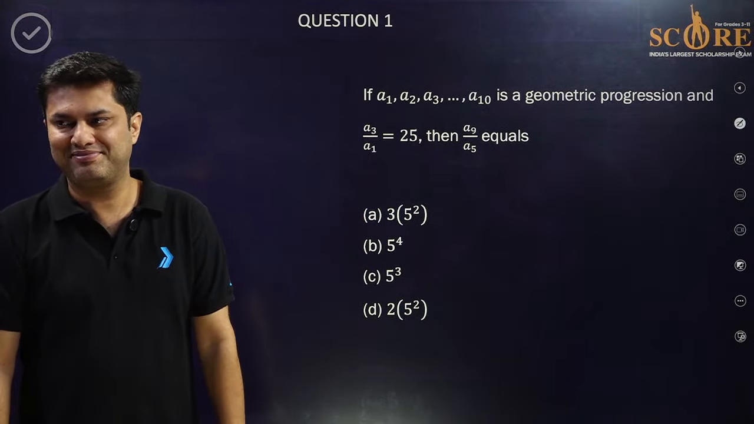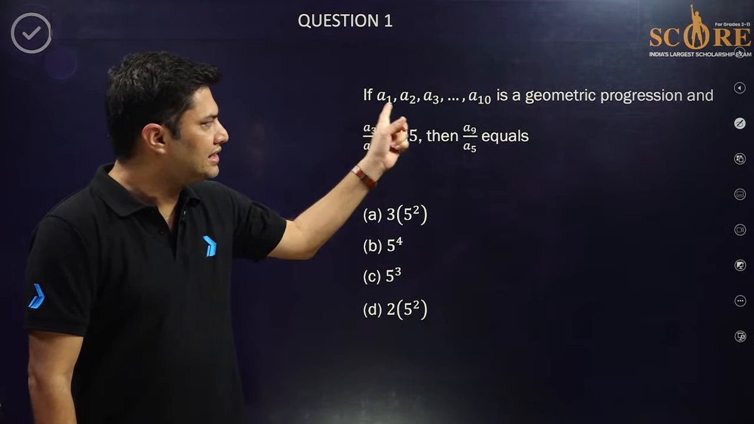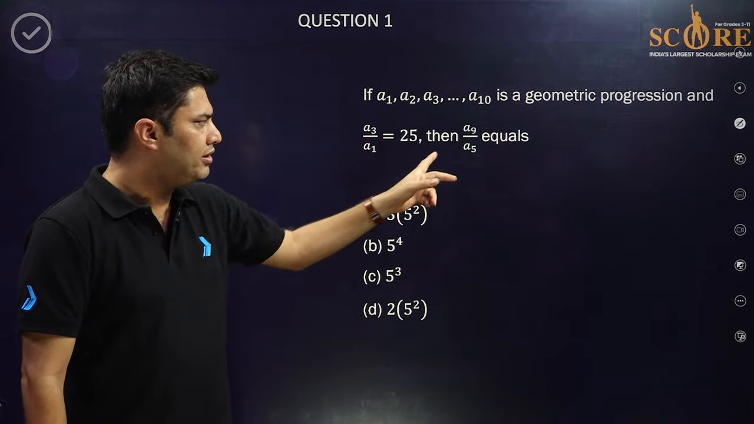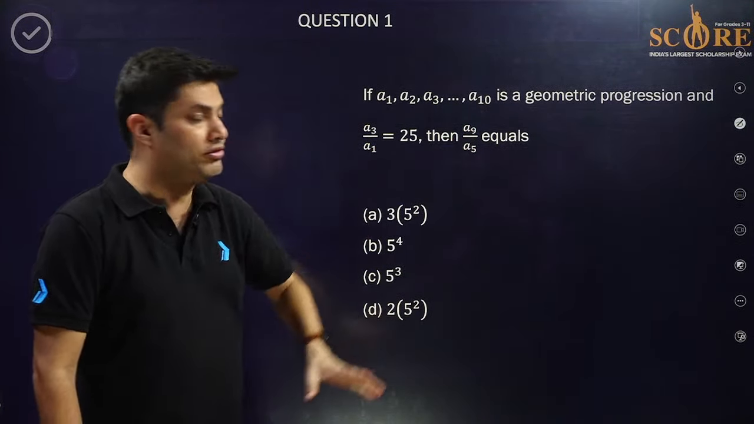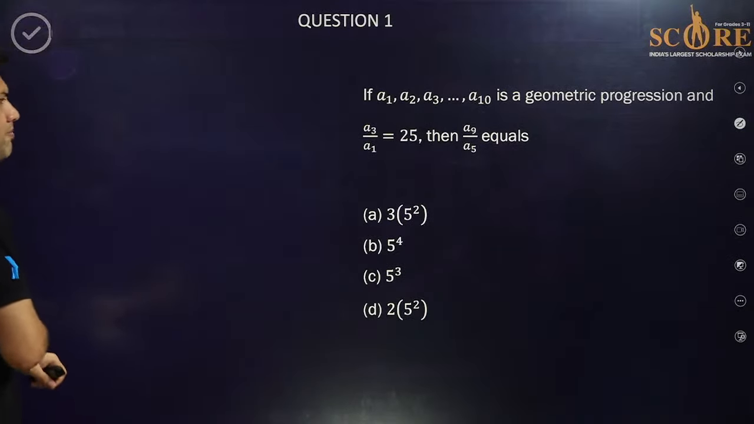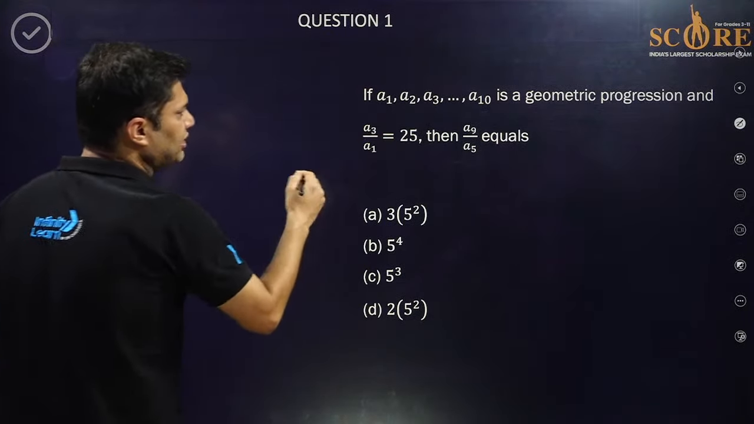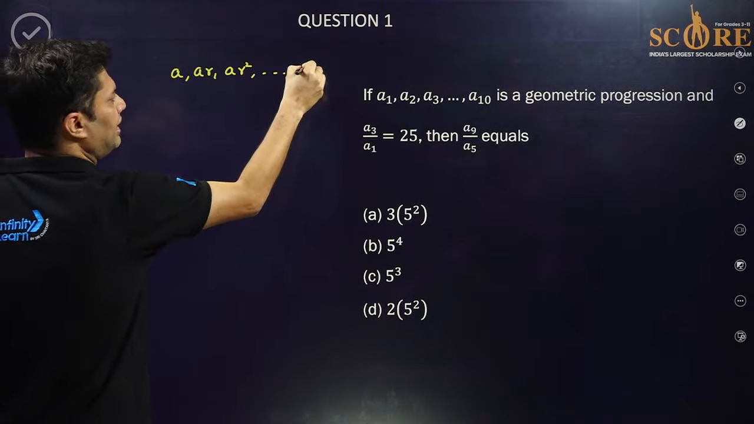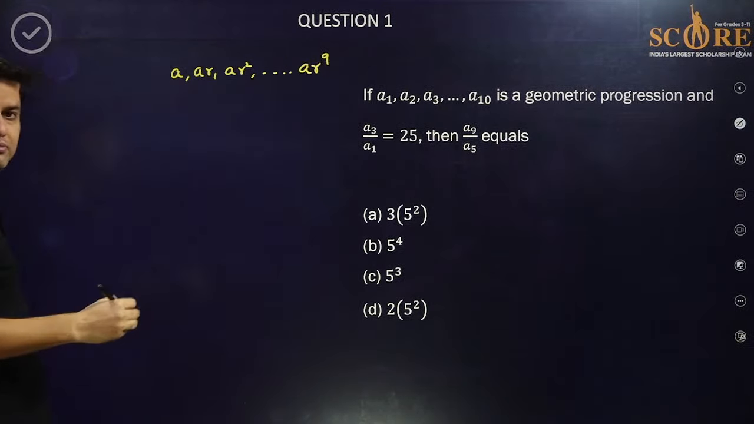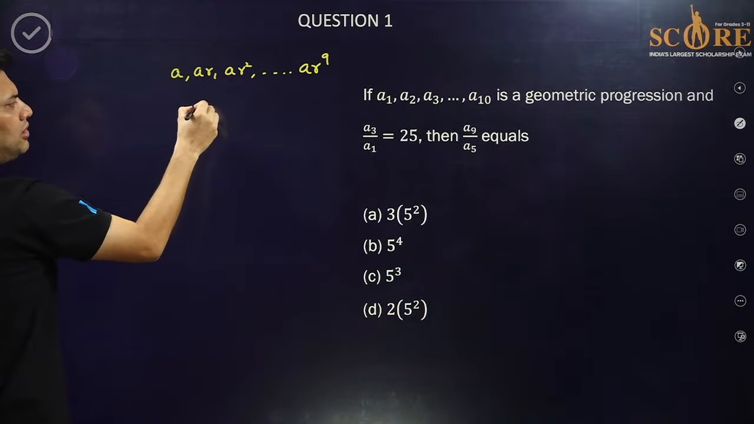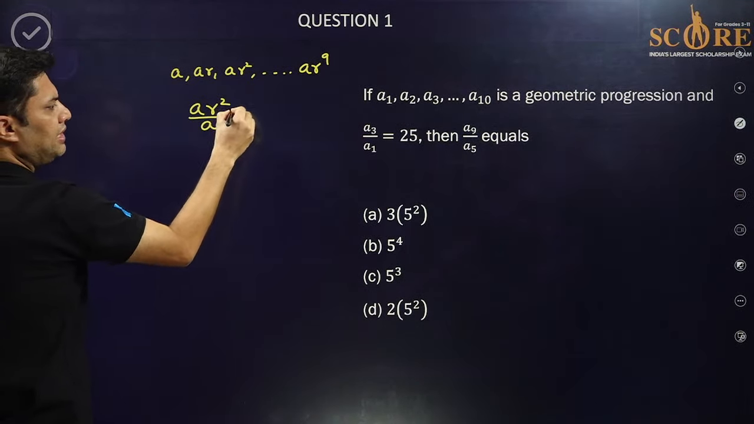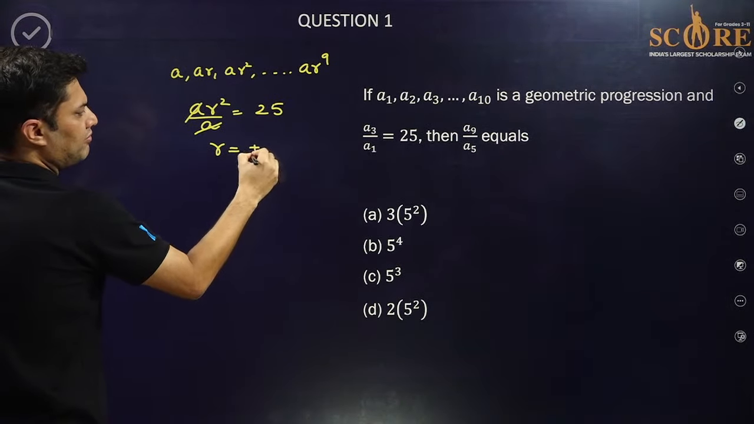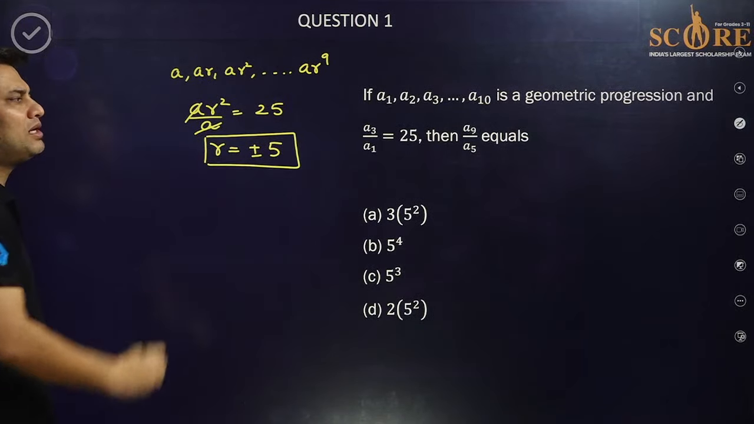First question: these 10 terms form a geometric progression, and the ratio of the third and the first term is 25. Can you find the ratio of the 9th term and the 5th term? It's quite an easy problem. Third term upon first term: you know the GP is A, AR, AR square, up to the 10th term, which is AR to the power 9. Third term is AR square and first term is A, so AR square upon A is equal to 25. A cancels, so R is equal to plus minus 5. The common ratio comes out to be plus minus 5.